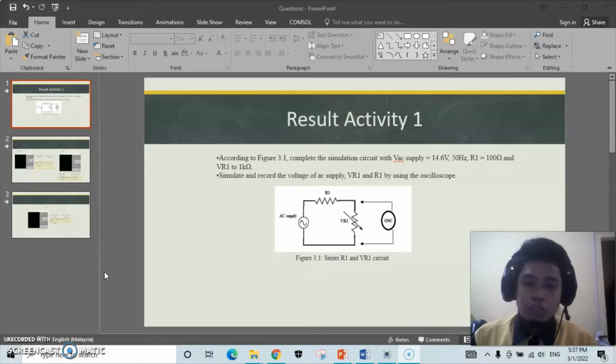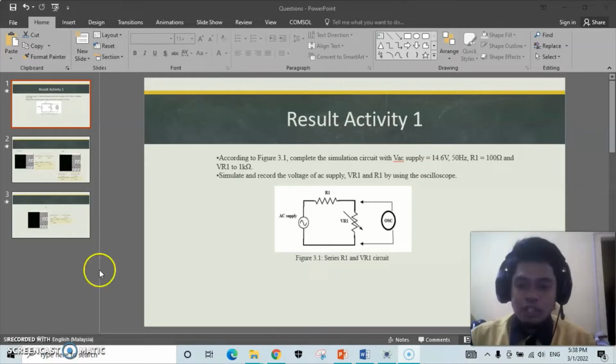Today I will present my part, which is the result for activity 1 for lab 9. For this activity, as you can see on the slide, there is figure 3.1. There is a series R1 and VR1 circuit, and there is an oscilloscope setting in parallel at the variable resistor. For the parameters of the circuit, the VSC supply is 14.6 volt with 50 Hz, R1 is 100 ohm, and VR1 is set to 1 k ohm.